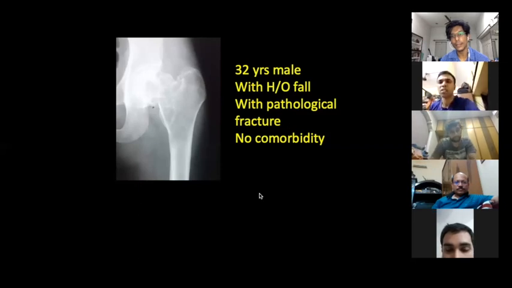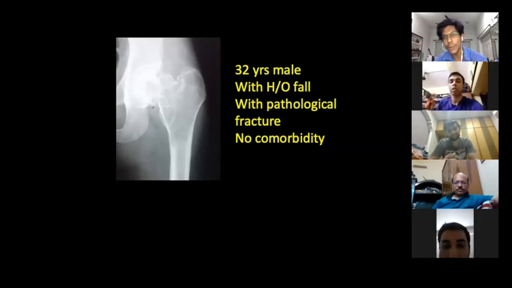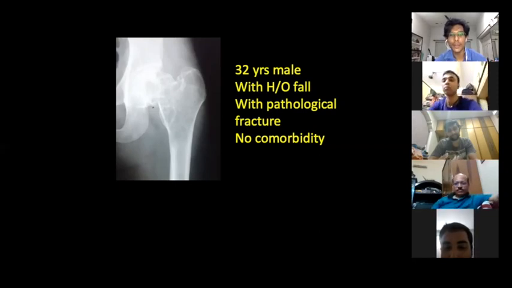Is the alkaline phosphatase normal or raised? How much is it, in thousands? We did not get the alkaline phosphatase done. He came to us with the pathological fracture, and the patient did not come to me until after being operated, so we did not have any investigations done at this time.